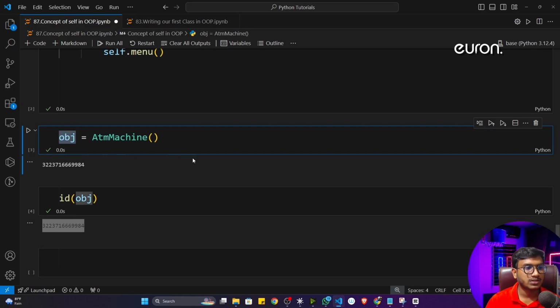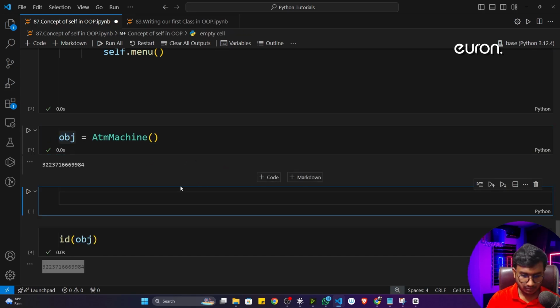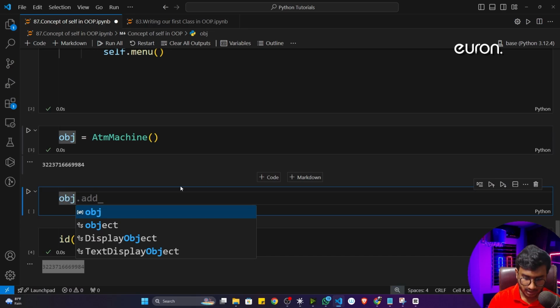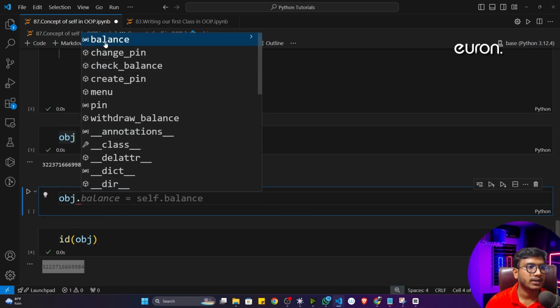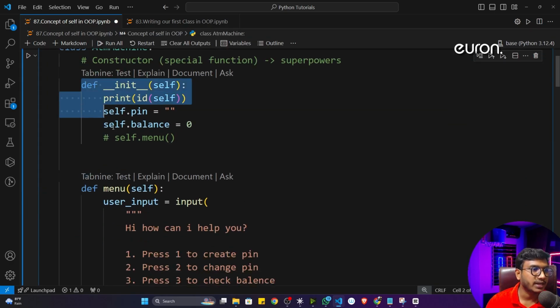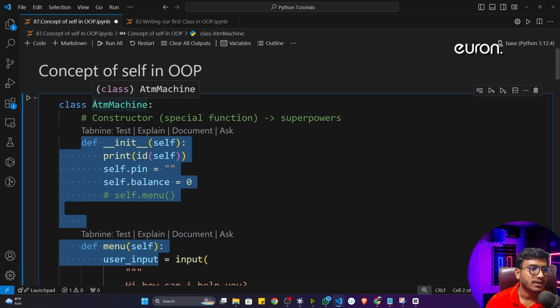Now if I write obj dot, you will be able to see whatever things I have inside this particular class. You can see these are the attributes, that means class variables, like balance. Then these are my methods: change pin, check balance, create pin, menu. Everything is visible because these properties are present inside my ATM machine class.